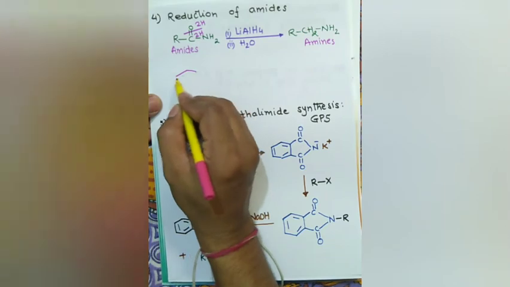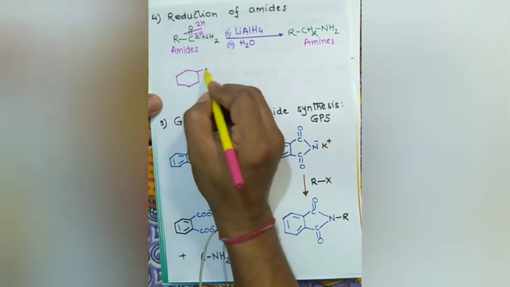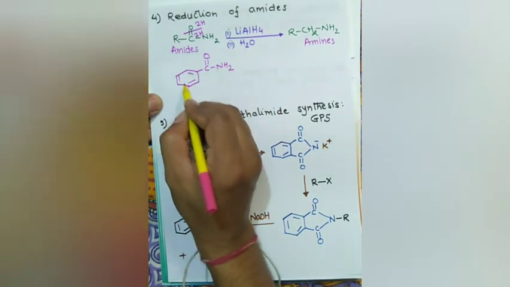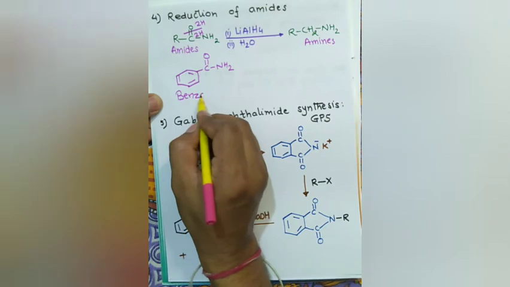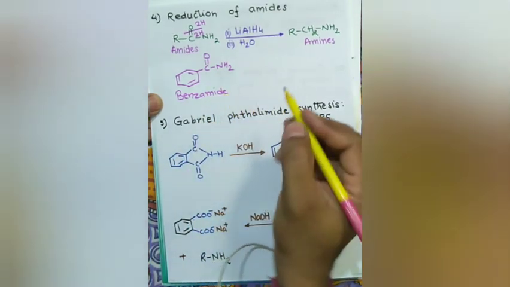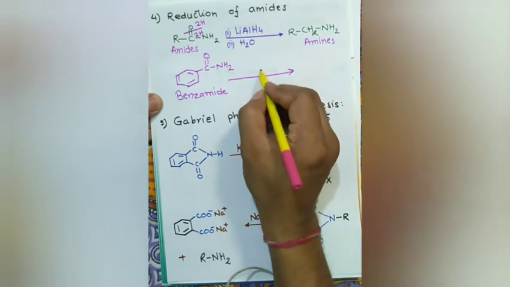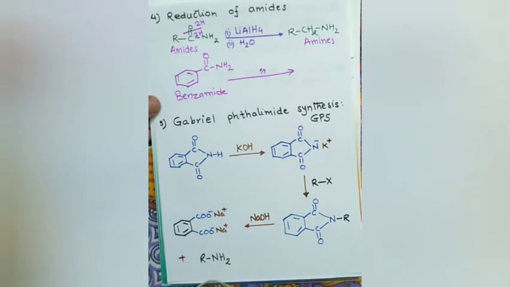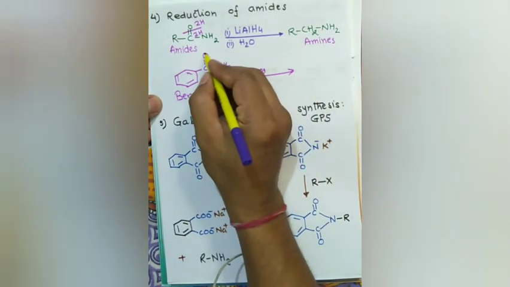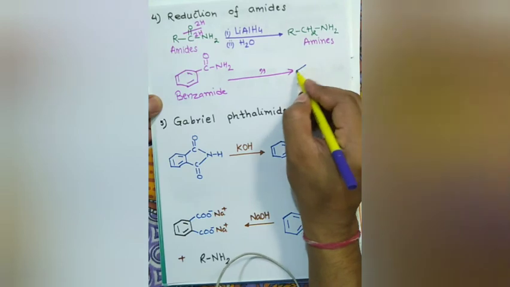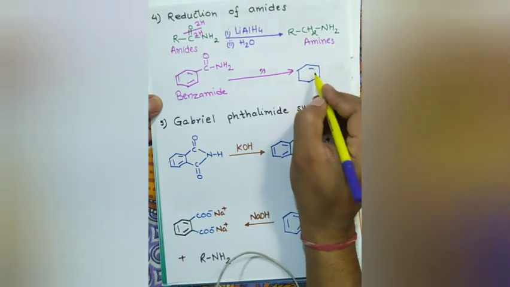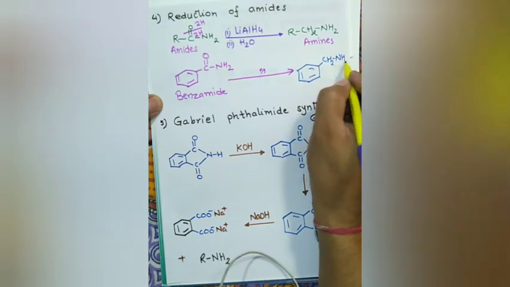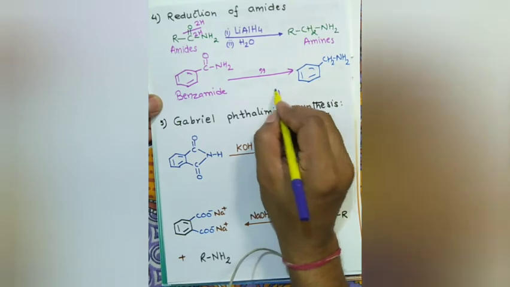Suppose you have benzamide. Benzamide is this, C6H5CONH2. When it is treated with LiAlH4, the same reagent, followed by hydrolysis, this oxygen will be removed. In place of this oxygen, two hydrogens come. You will be getting benzylamine. The common name for this is benzylamine.